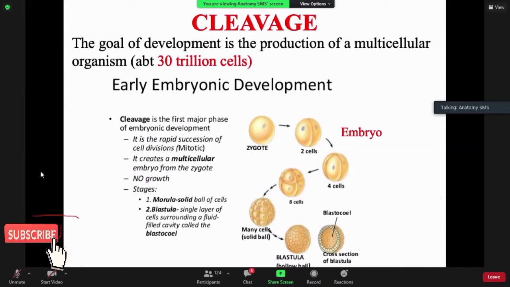Right. So let's look at the process of cleavage. You can see that there's a single cell zygote here. Once it divides into two cells, it's no longer known as a zygote, but rather an embryo. So the cells of the embryo will then also begin to divide to create more cells so that the cells can be specialized to form the different organ systems of the body.